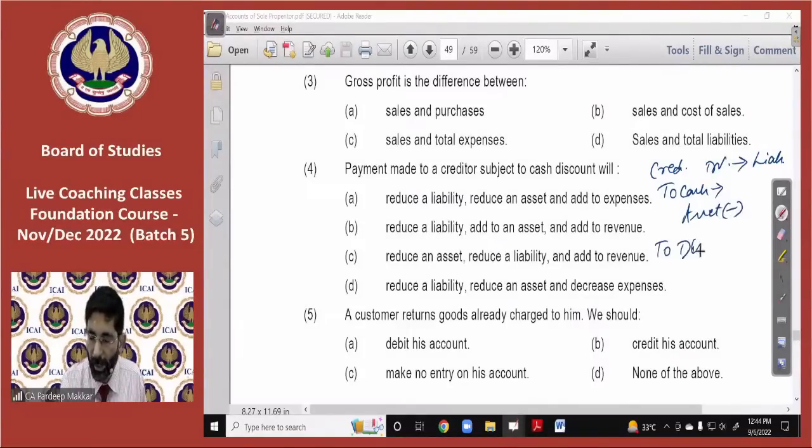To discount received, because we are getting the benefit, an addition to revenue. Discount received is what? Discount received is a revenue. So your revenue has increased. So this is an addition to revenue. Is that clear? Question number 10 and 7. MCQ 12. Question number 9. So come to question number 9 first.